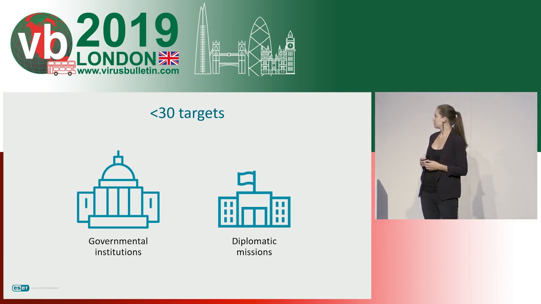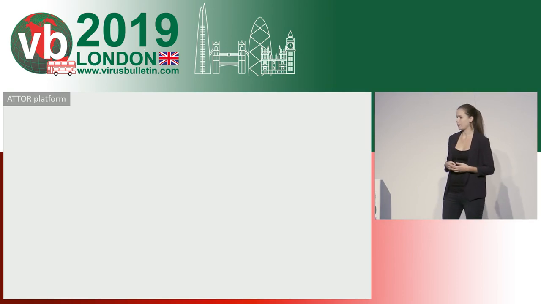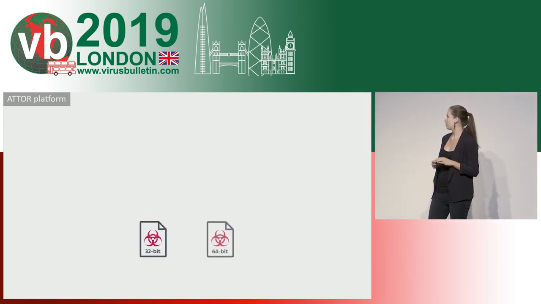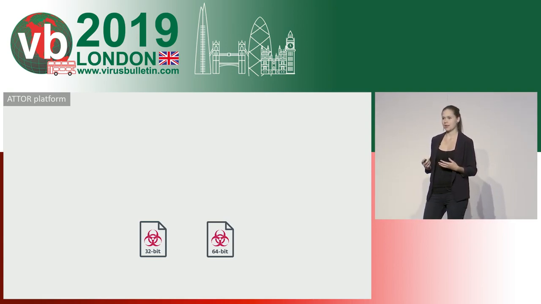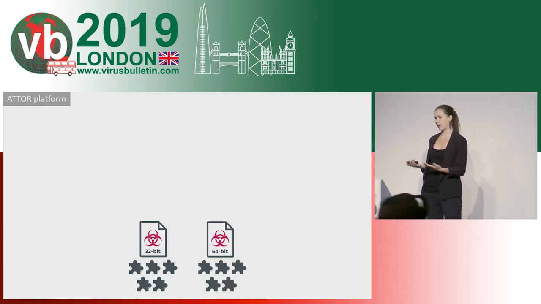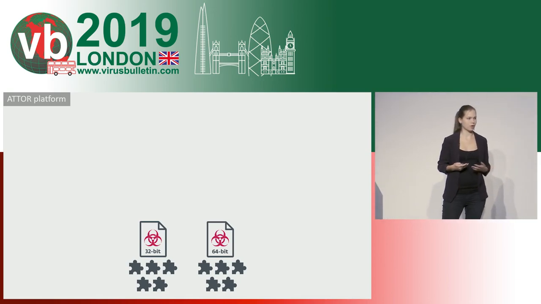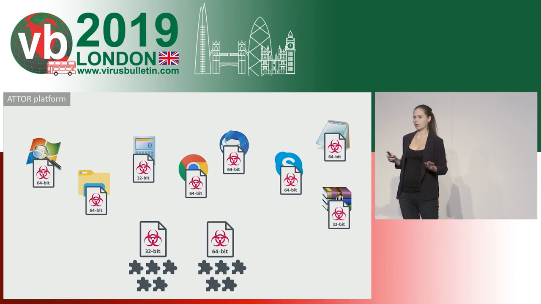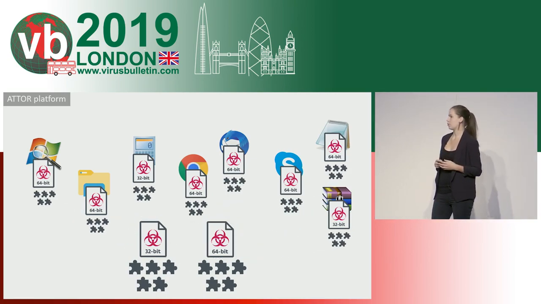So I'm going to talk about what the platform looks like so that you can understand how we arrived at this discovery. So the first thing you need to know is that this platform consists of a dispatcher, both 32 and 64-bit version, and then it comes with a series of plugins with some additional functionality. So how this platform comes to life is that first the dispatcher is injected into all running processes, and subsequently it loads all the plugins into these processes.